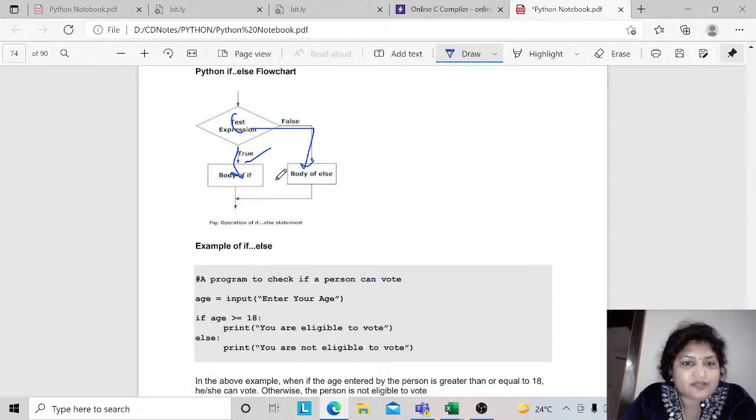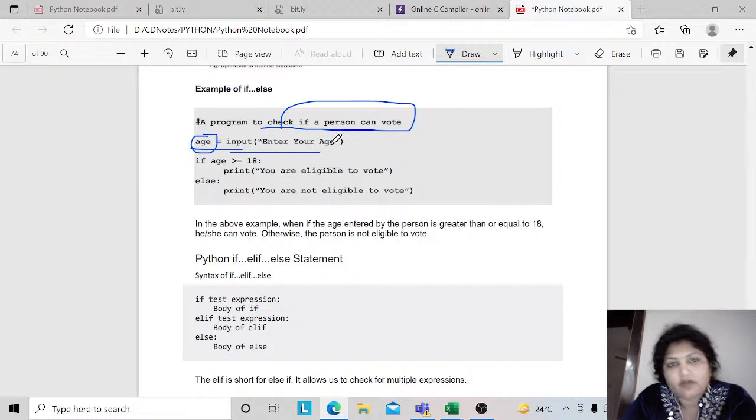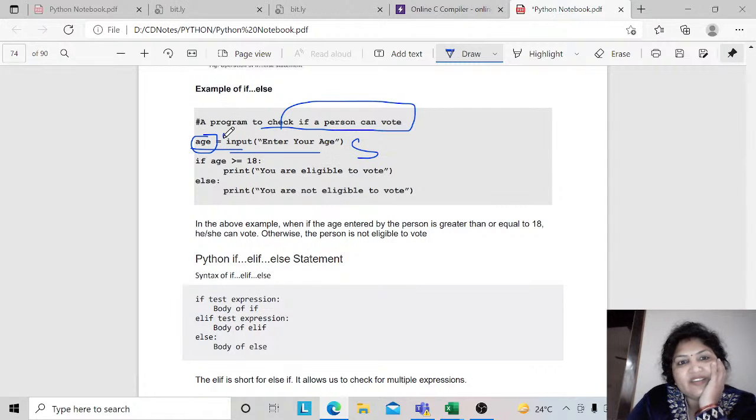It works like this. So over here, we have a program to check whether the person is eligible to vote or not. We can have an age variable which we are taking as input from the user. By default, input takes strings, so you need to convert it into an integer.